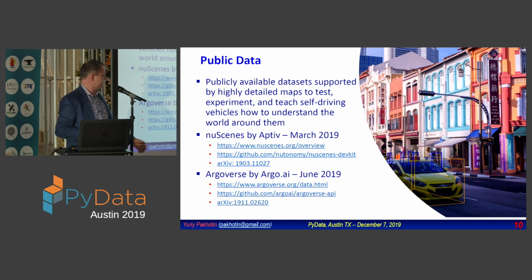That's very rich data collected in different cities around the world, and you can start analyzing it. All that data is labeled. As you see, there is a labeled box around that car, and labels around people. That's the data that you can start using today to develop your self-driving algorithm. Thank you.